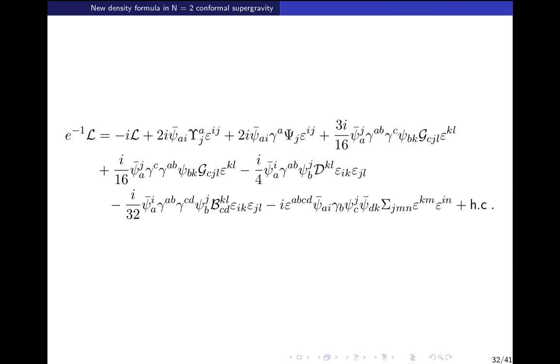I guess my question is really that this seems like a fantastically involved and complicated calculation. So you have this expression here. What is the check that this density formula gives sensible Poincare supergravity actions? I'm just trying to wrap my head around how you would go about it. Is there an independent way to check this, or is there enough consistency within the framework?